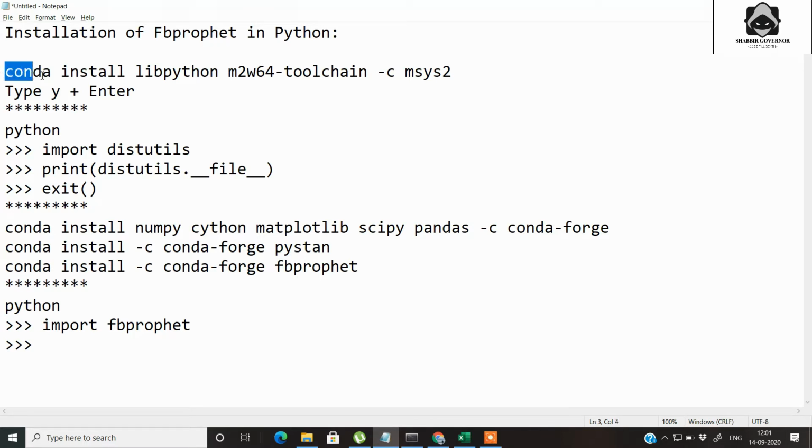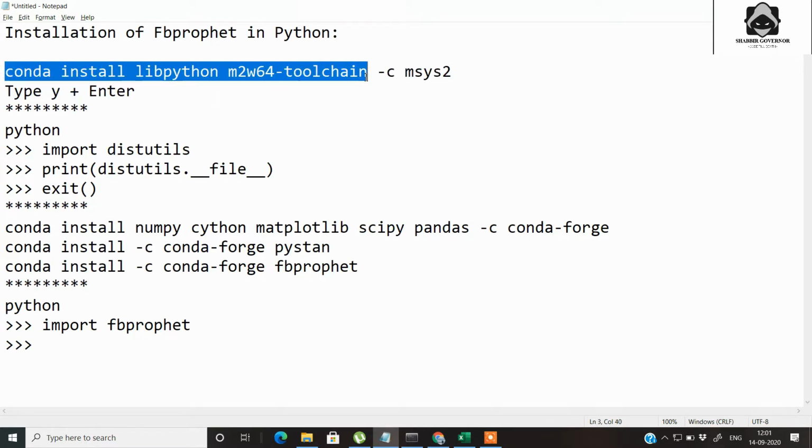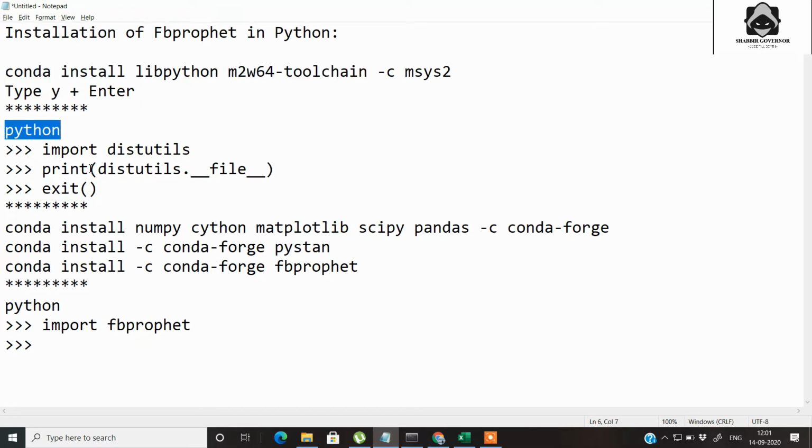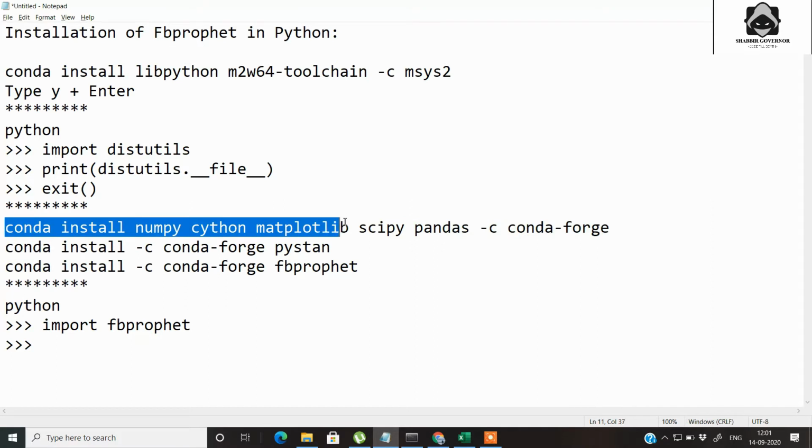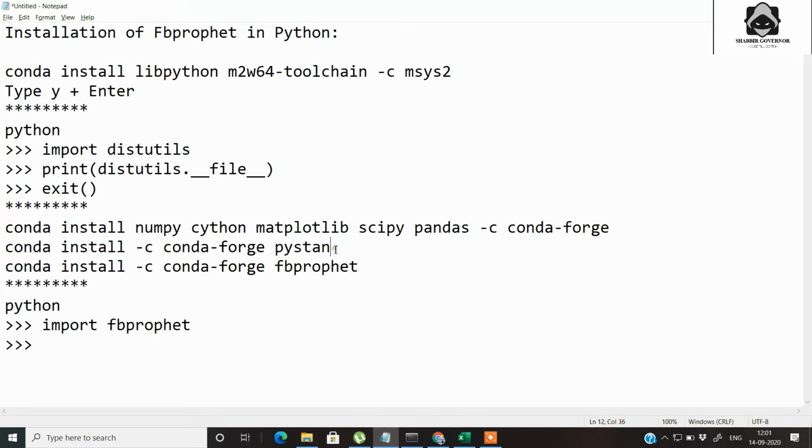Firstly, we will need this toolchain for installing PyStan, and then just press Y and enter. Some libraries will be installed. After that, open a Python shell and check for this library, distutils.files, and if this file exists, you can exit the Python shell. After that, type these commands: conda install numpy, Cython, matplotlib, scipy, pandas for your FB Prophet. Most importantly, you need the PyStan library before you install FB Prophet. So install these three commands.